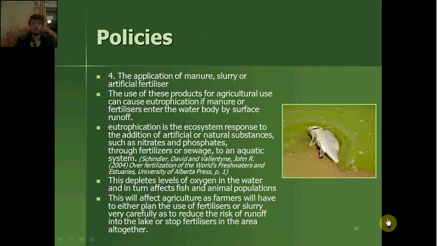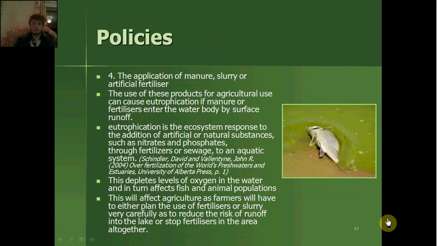Number 4. The application of manure, slurry or artificial fertilisers. The use of these products for agricultural use can cause eutrophication through the entry of manure or fertilisers into the water body by surface runoff. Eutrophication is the ecosystem response to the addition of artificial or natural substances such as nitrates and phosphates through fertilisers or sewage to an aquatic system.